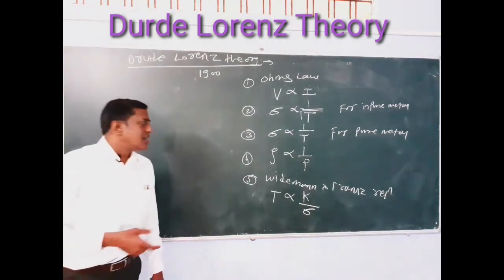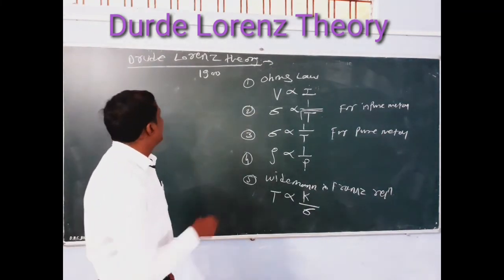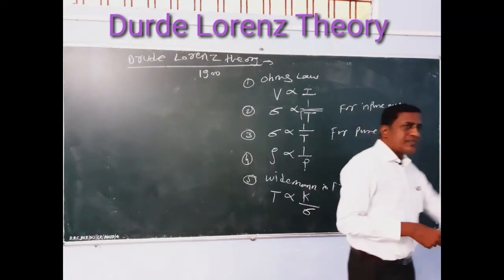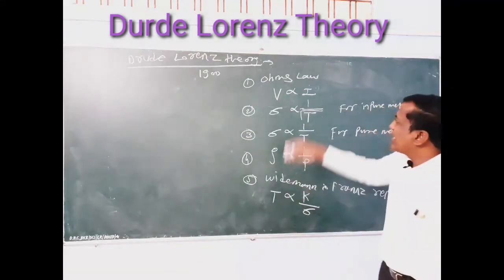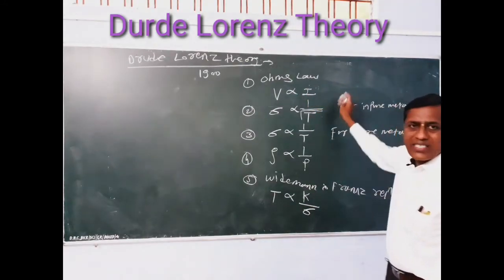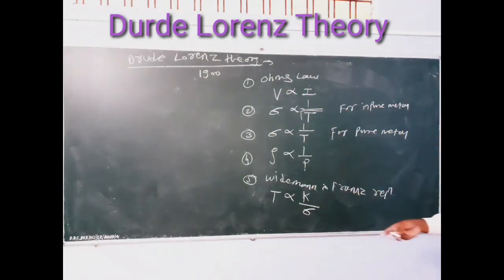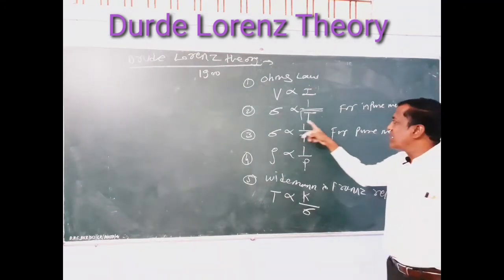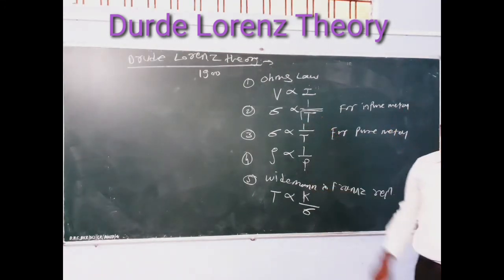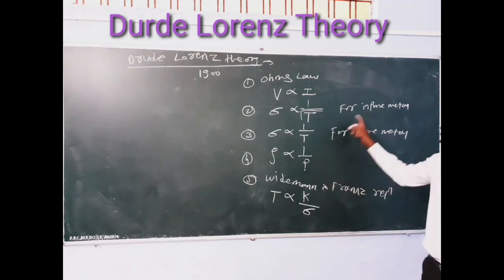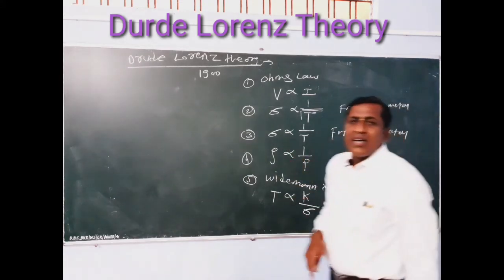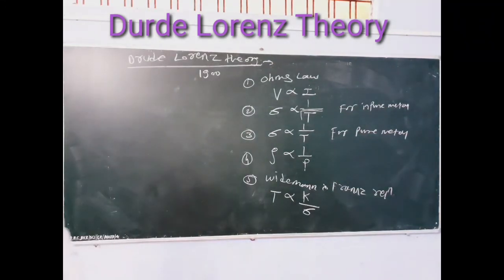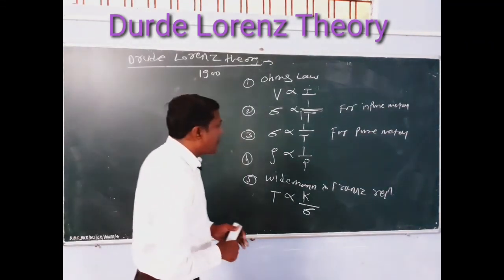These five points are explained by the Drude and Lorentz theory in 1900. First, all metals obey Ohm's law, means V is directly proportional to I. Second, electrical conductivity is inversely proportional to the square root of the absolute temperature for impure metal. Third, electrical conductivity is inversely proportional to the absolute temperature for pure metal.